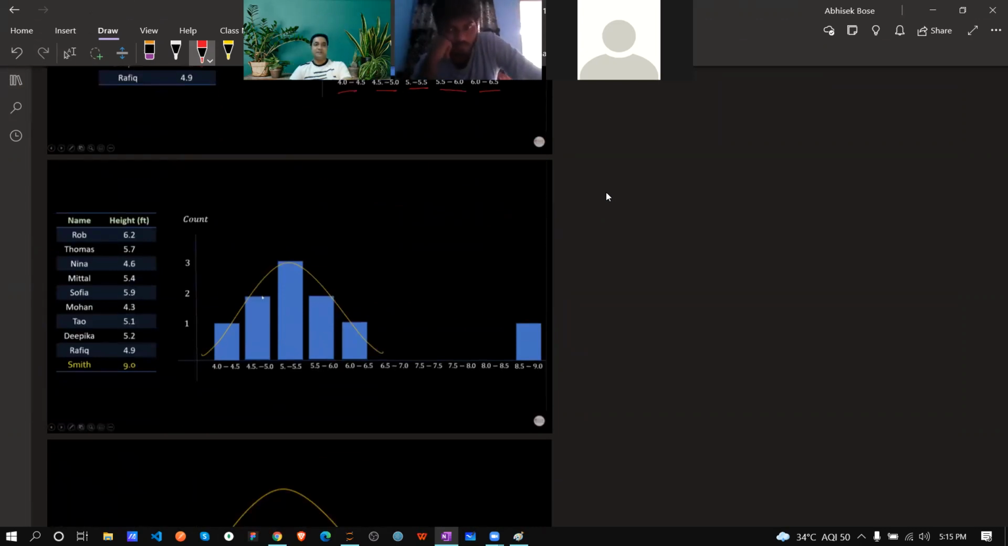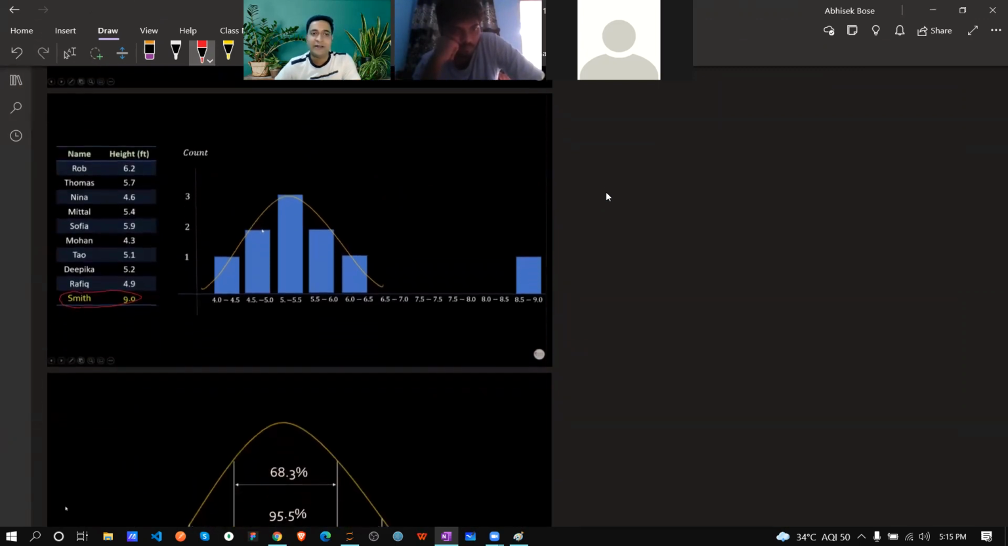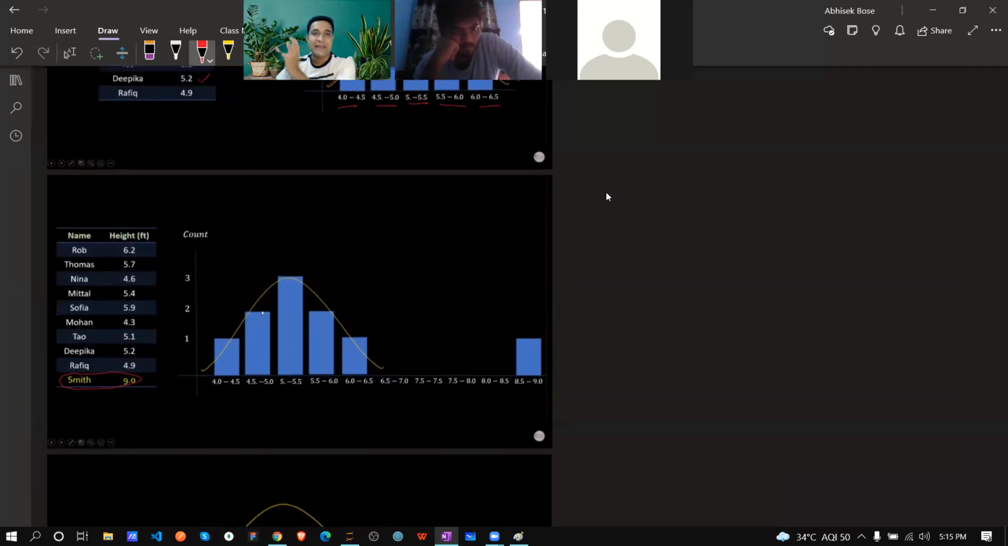Now see this example. What happened? Suddenly Smith joined with a height of 9. And we already know that no one's height can be 9 feet. The maximum world record is around 8.7, maybe. So 9 is impossible. Your curve is over here, and suddenly one bar is here. So from this histogram you can easily know this is your outlier.